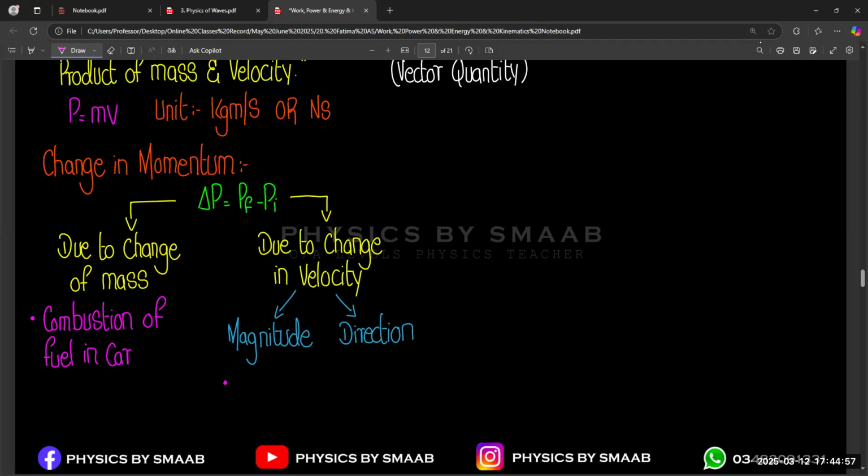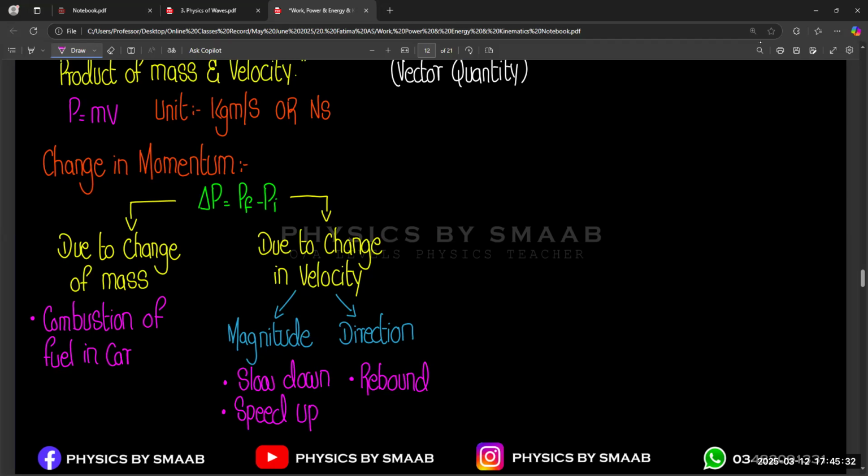For speed or velocity, when we slow down, the magnitude changes. When we speed up, the magnitude changes. When we rebound the body, the direction changes, right? So these are the terms that define different concepts of change in momentum.